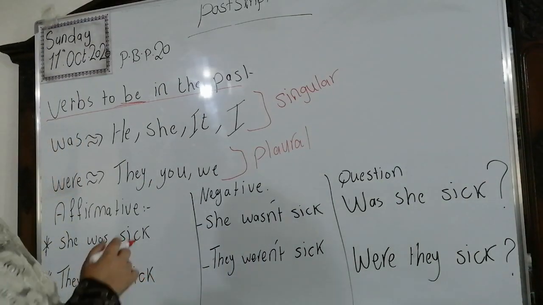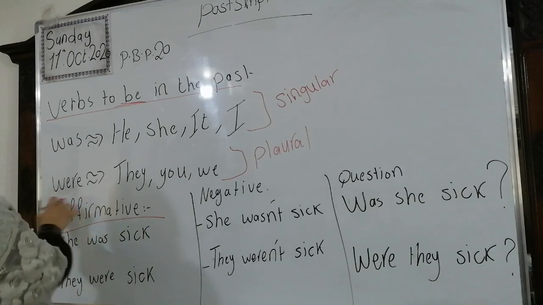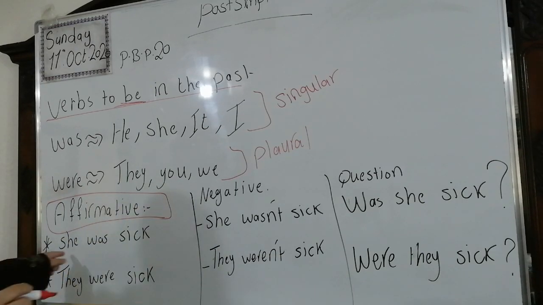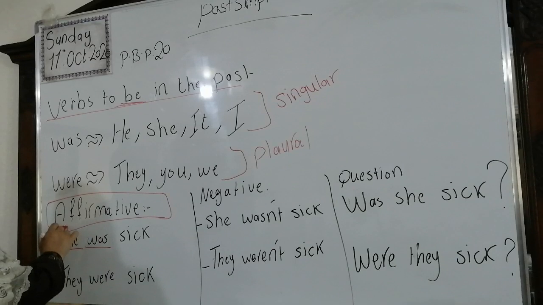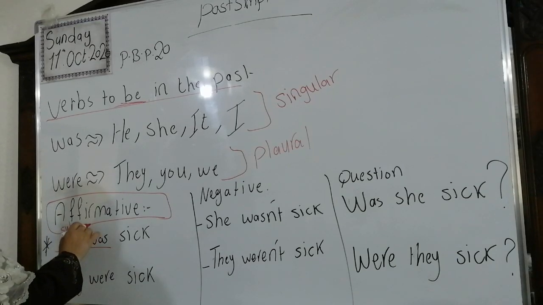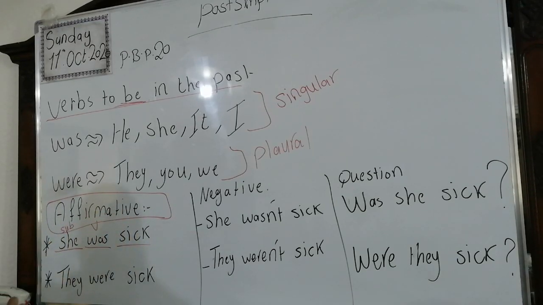Okay? Now, we have the affirmative form. We're going to start with it. When we say she was sick, look at me here. Do we have any other verbs except was here? No. We have the subject, the pronoun she, was the verb, and sick is the adjective. Here, they were also subject, were is the main verb, and sick the adjective.